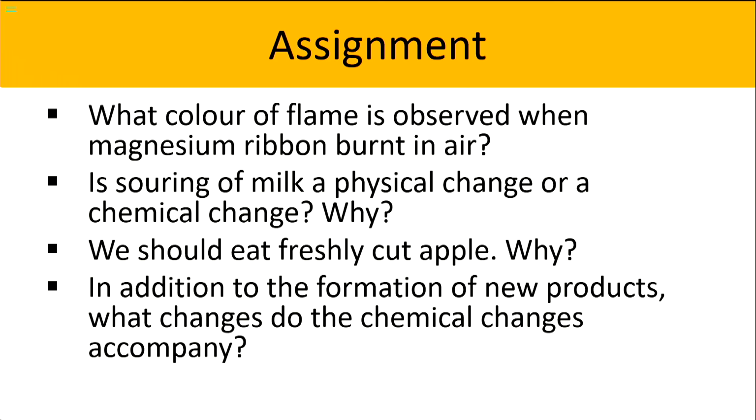Dear students, in this class you have learned what a chemical change is and some examples for chemical change, what a physical change is and few examples for physical change, and the difference between a physical change and chemical change, what crystallization is, what rusting is, and how we can prevent rusting of iron.